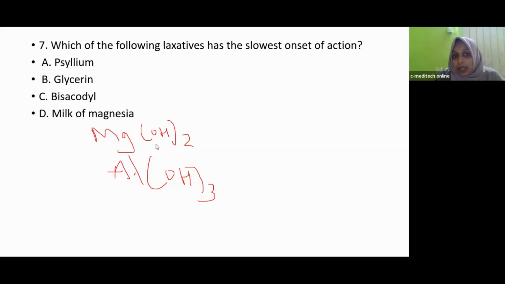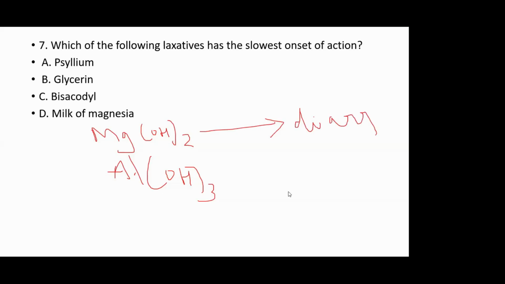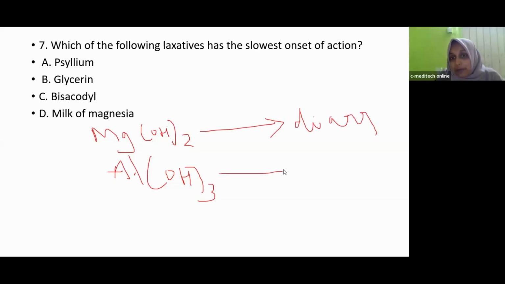Magnesium hydroxide produces diarrhea as a side effect. Aluminum hydroxide side effect is constipation. These are the major side effects.